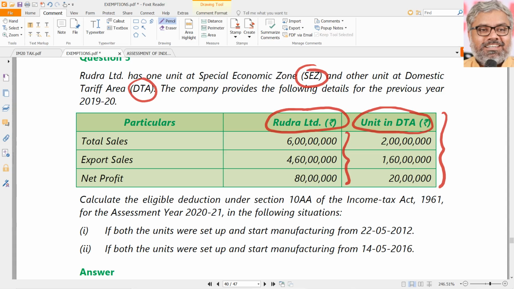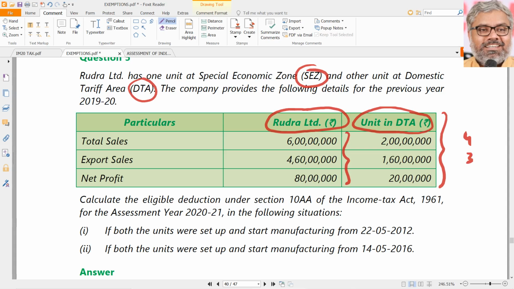So let us say total sales are 6 crores. Unit in DTA has 2 crore sales. Naturally 4 crores will be in SEZ. Export sales of the entire Rudra Limited is 4.6 crores. Unit in DTA is having 1.6 crores export sales. That means naturally 3 crores is export sales of SEZ.